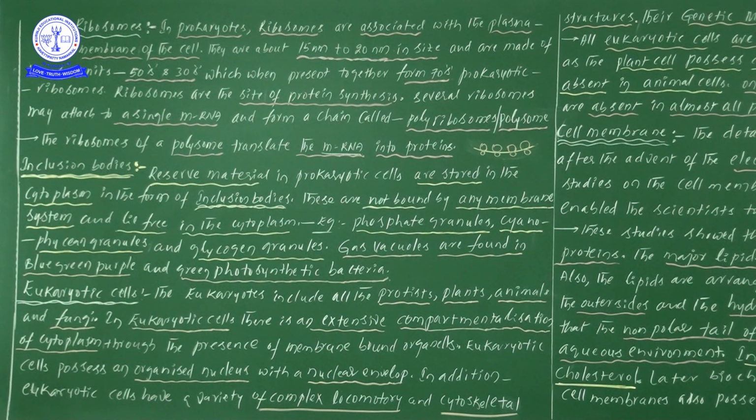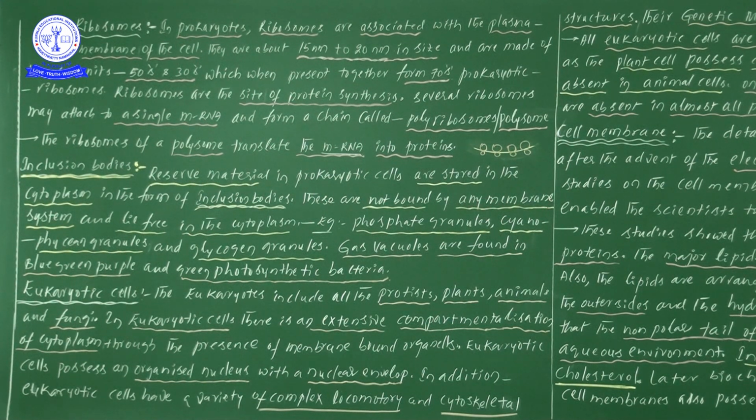What may that reserve material be? Reserve material is extra material. Suppose the bacteria takes in some material, and that material is in excess. That material will be stored in the cytoplasm in the form of inclusion bodies. Next, these inclusion bodies are not bound by any membrane system.